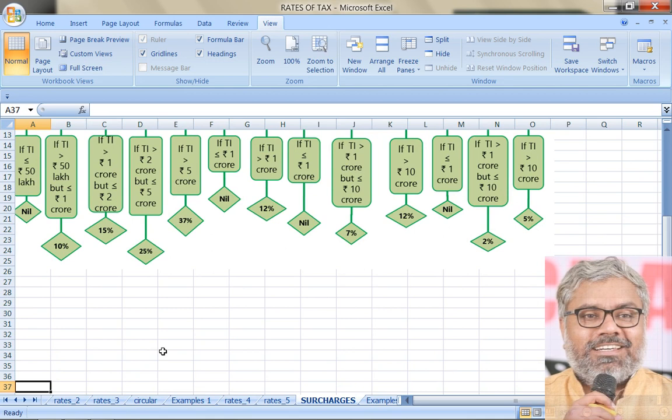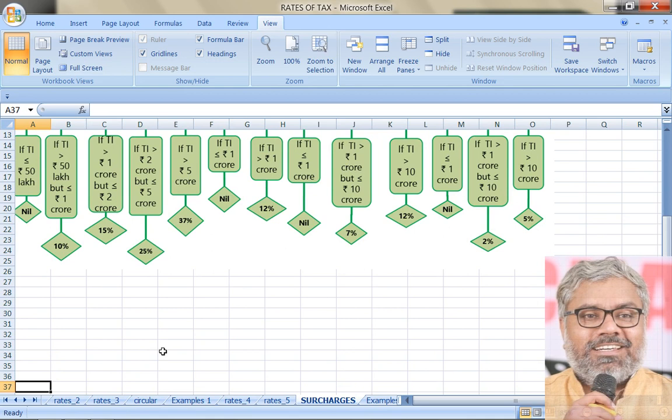Between 1 to 2 crores means which threshold is crossed? 1 crore. Which threshold is not crossed? 2 crores. So like that, threshold is nothing but limit. Limit for what? Only testing whether the income has crossed it. If it has crossed it, then what rate of surcharge is applicable? Only to determine these limits will be useful. These thresholds will be useful.